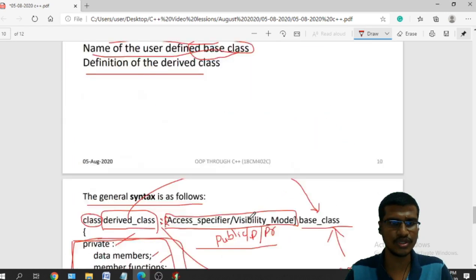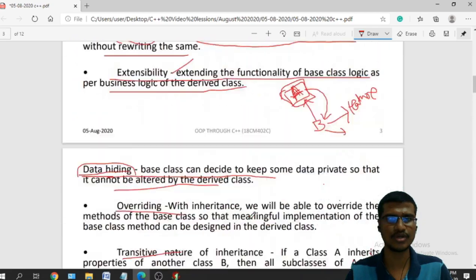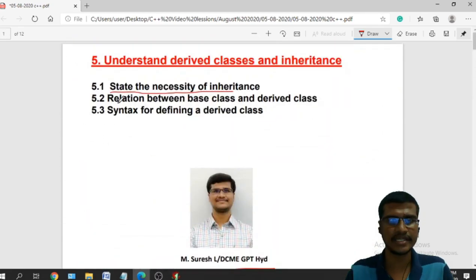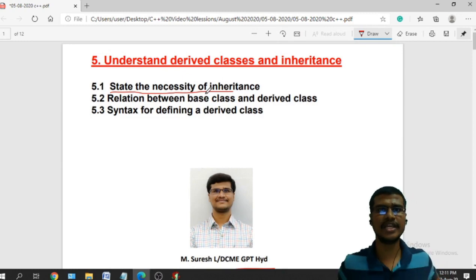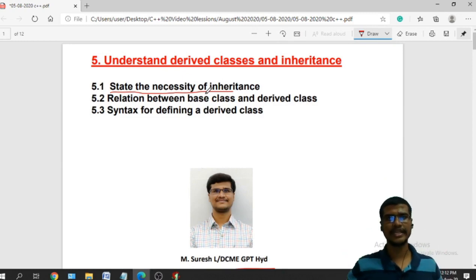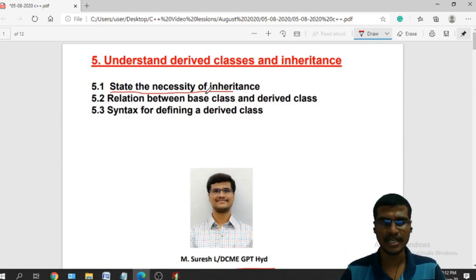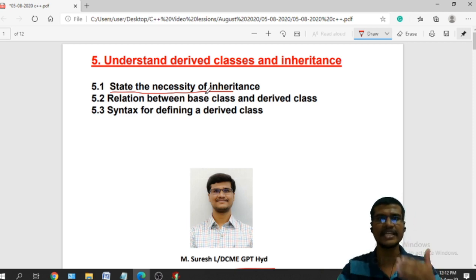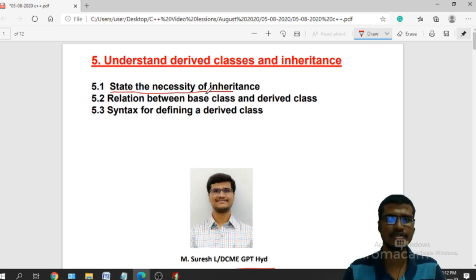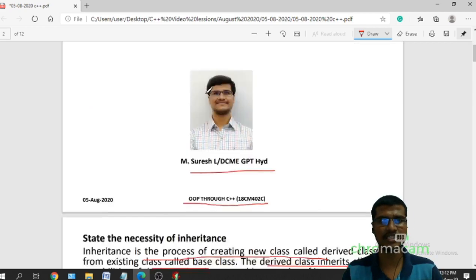So in today's class, what are the topics that I discussed? What is the meaning of inheritance? Inheritance is nothing but the process of deriving a new class from an existing class, or the process of creating a new class from an existing class, or the process of inheriting the properties from the base class into the derived class. And after that we discussed what is the necessity or advantages of inheritance.